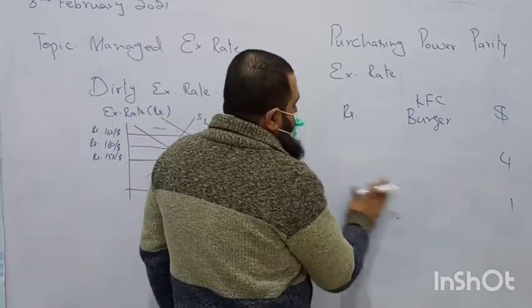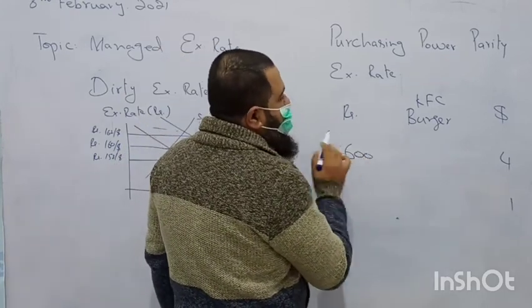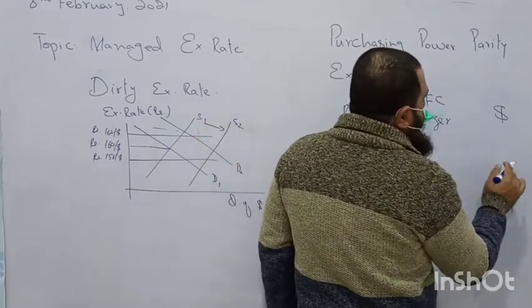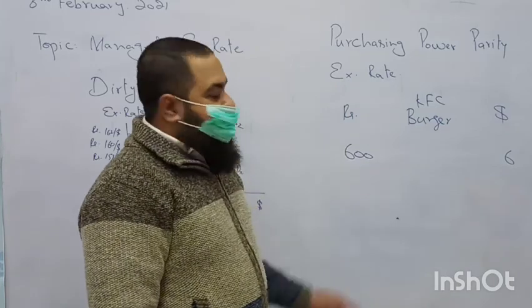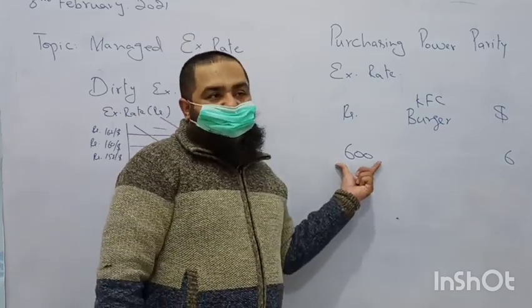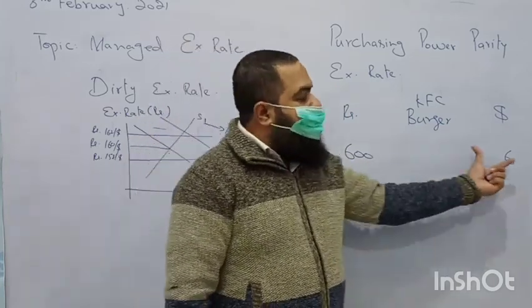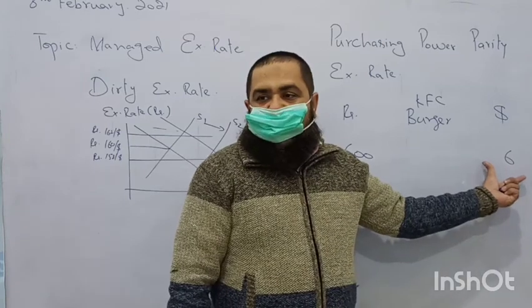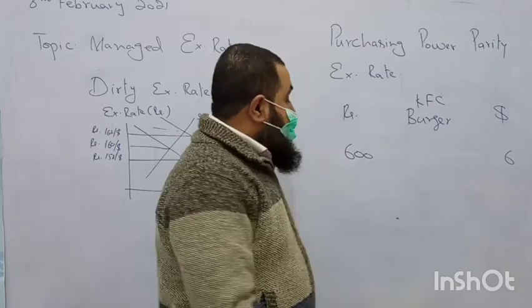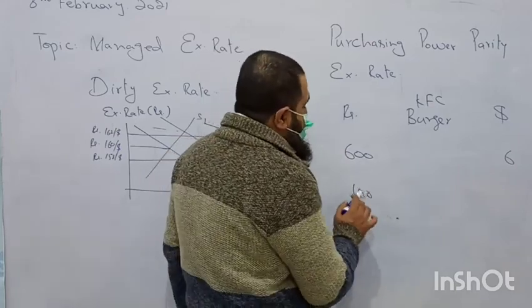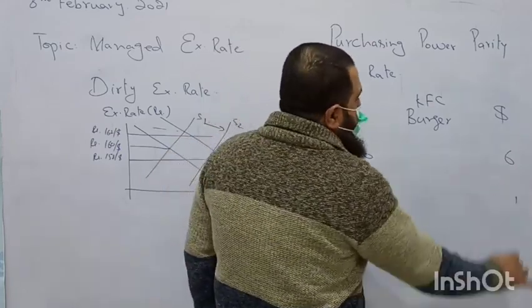So if its price remains 600 over here, but goes to $6 in the US, then in Pakistan it is not changing. Due to the increase in price in the US from 4 to 6, a 50% change, its exchange rate will be 100 rupees per dollar.